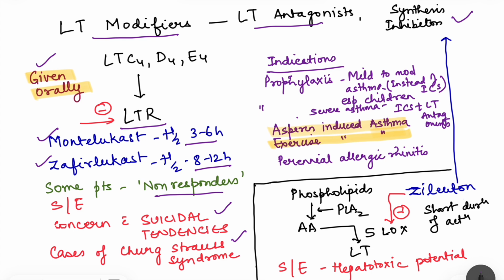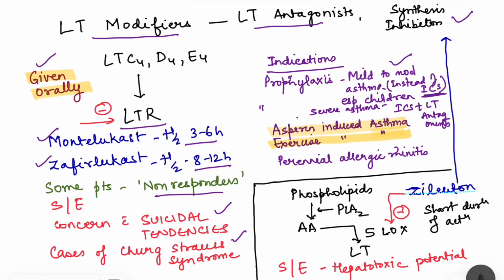It is a rare disease, but there have been cases with the use of these drugs. So what are the indications for use of these leukotriene receptor antagonists? Well, they can be used in mild to moderate asthma instead of inhaled corticosteroids.